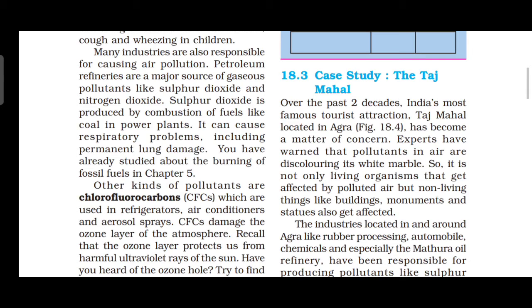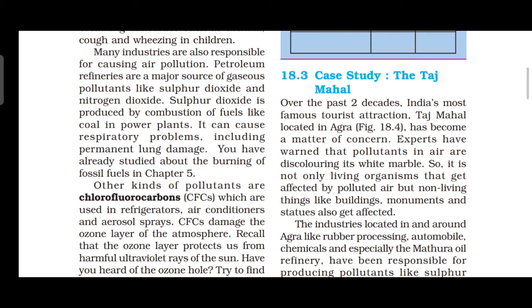Sulfur dioxide is produced by combustion of fuels like coal in power plants. It can cause respiratory problems, including permanent lung damage. While we are breathing sulfur dioxide and nitrogen dioxide, it finally causes respiratory problems and permanent lung damage in our body.